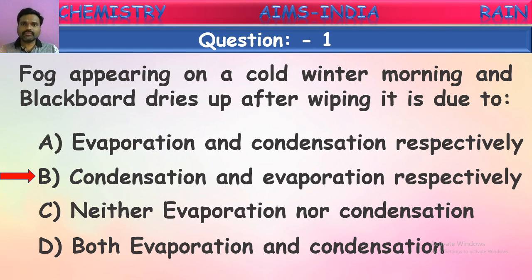Next, when you wipe a blackboard with water, after a certain time that water evaporates, converting into gaseous form. That is why the blackboard dries. So the two causes are condensation for the first one, and evaporation for the second one. Okay, let's go to the next.